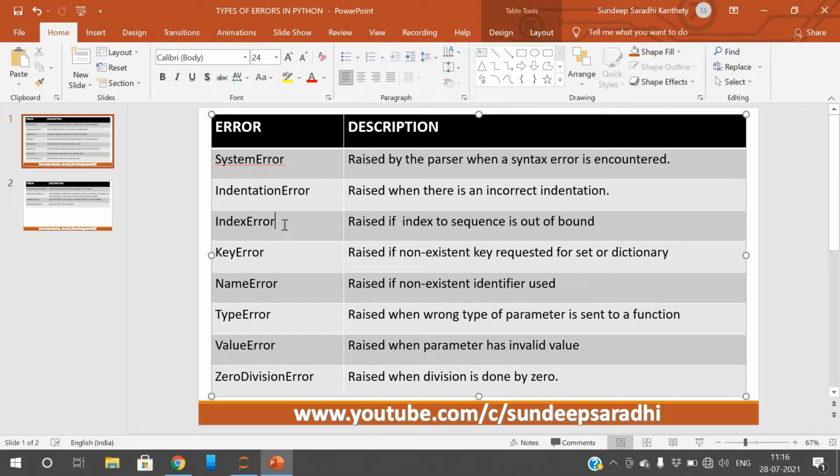The next one is an index error. It is raised if the index to a sequence is out of bound. Usually sequence types like list, tuple, and string have index values, and we access elements with the help of index values. Coming to dictionaries, we access elements with the help of keys only. So if you consider a list, tuple, or string, the elements are accessed with the help of index values, and if you access an index which is out of bound, we'll get this index error.